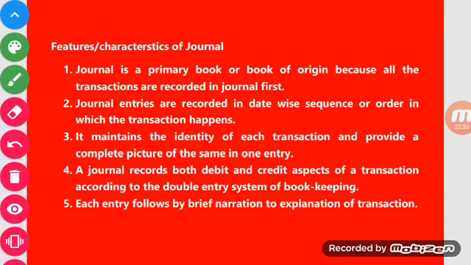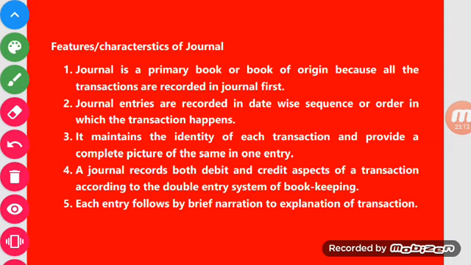The second is, journal entries are recorded in date-wise sequence or the order in which the transactions happen. That is called the chronological order. I told you the transactions are recorded in chronological order or date wise. Third, it maintains the identity of each transaction. Every transaction's identity is maintained and provides a complete picture of the same in one entry. In one entry, we can see what happens and what accounts are impacted or affected.